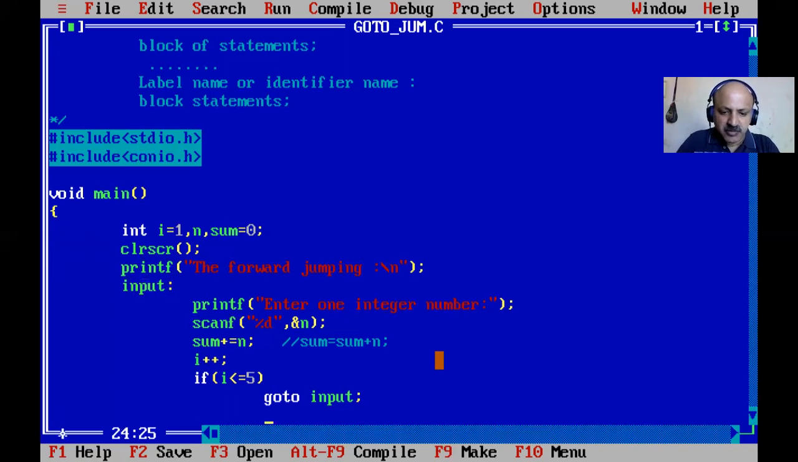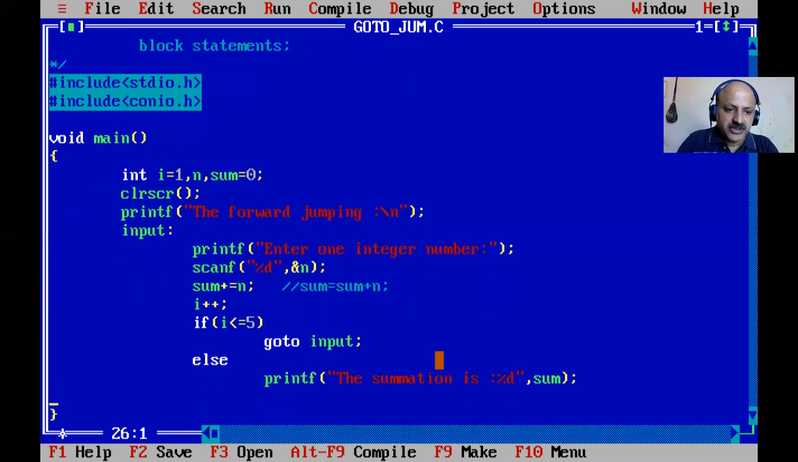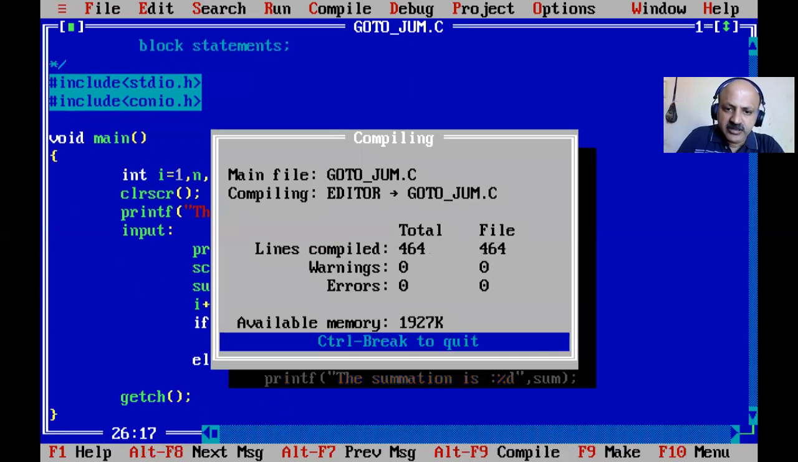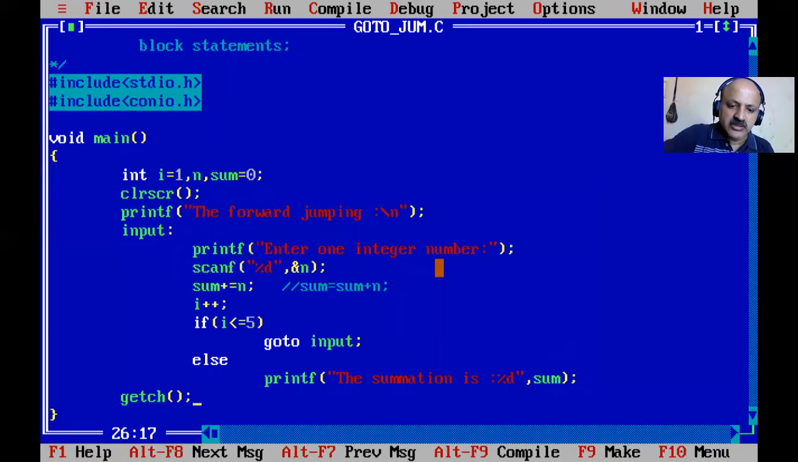And then in the else part we can take the first goto. Now first I just print, then we can say the forward jumping, backward jumping, that is forward jumping. So here I print just summation is, percentage d, and directly print our sum variable. Now that is finished, first we check this forward jumping, then we can take backward jumping. So yes, is there any error? No error. So our exe goto underscore jump is generated, no warning, no error. Let us see how it works.